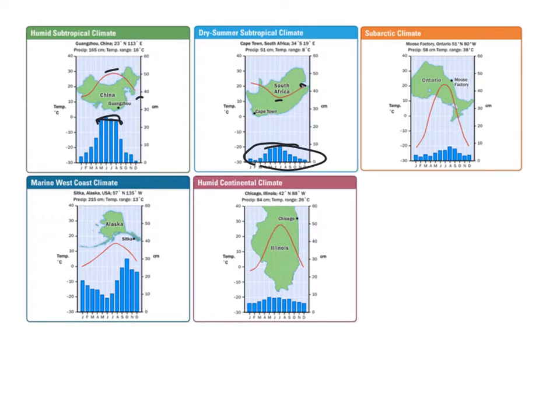Our subarctic, notice that we have about average precipitation. It's going to be about the same year round, but notice the change in temperatures. We have a significantly warmer summer than we do a winter here. So that's going to show us that there's a severe temperature change. Our marine west coast climate, we'd expect it to be kind of not too crazy. So we're noticing here that our temperature change isn't going to be so severe because we have the buffer of the Pacific Ocean, and then we're going to expect to see an awful lot of moisture coming in off the ocean. So we see a lot of precipitation in this area.